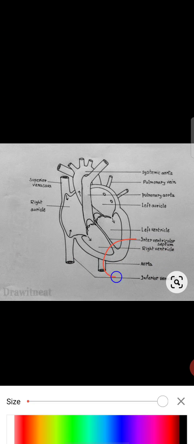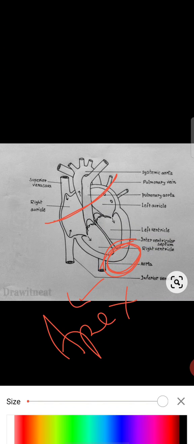The lower triangular portion is called the apex of the heart, and the upper portion is called the base of the heart.